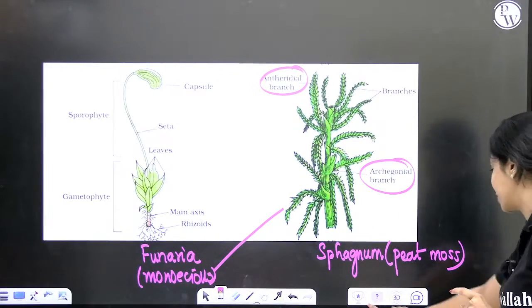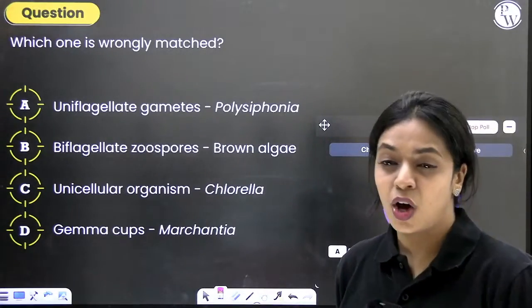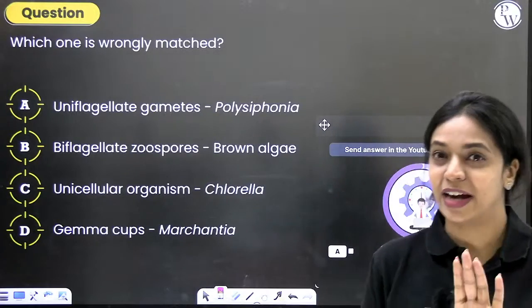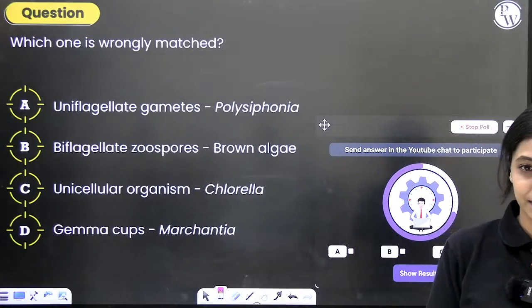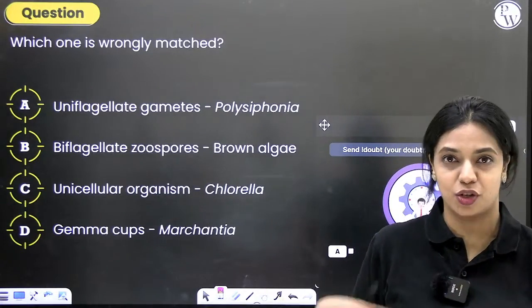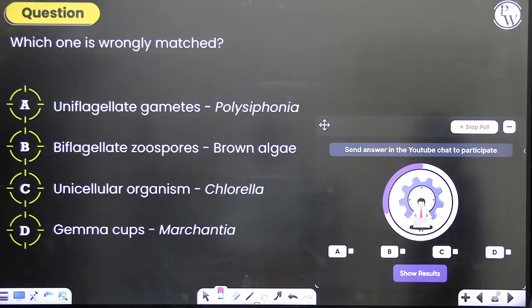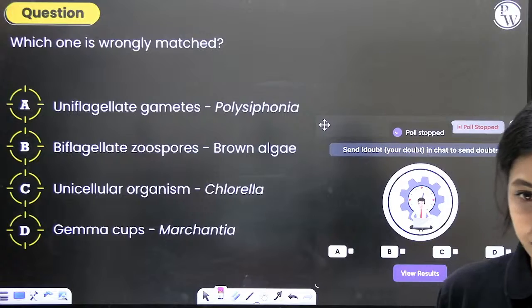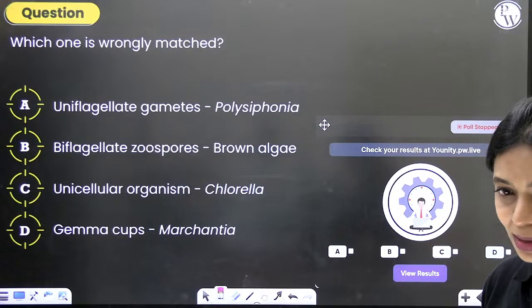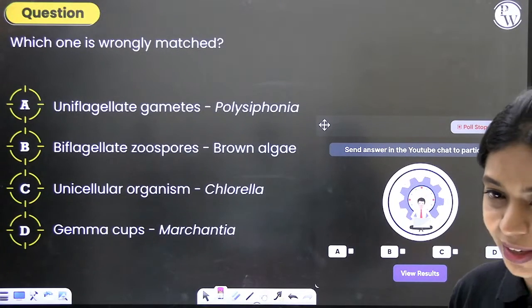Now let's start solving the questions related to bryophytes. Here's our first question. Which one is wrongly matched? I've added some questions that are only bryophyte related, and some which combine bryophytes and algae, since we've done both. Let's see how many of you will answer it correctly. Some of you are saying D, some of you are saying B. Which is wrongly matched is the question, not correctly matched.